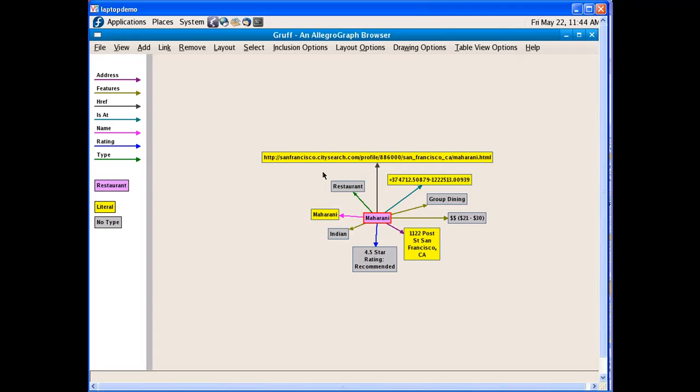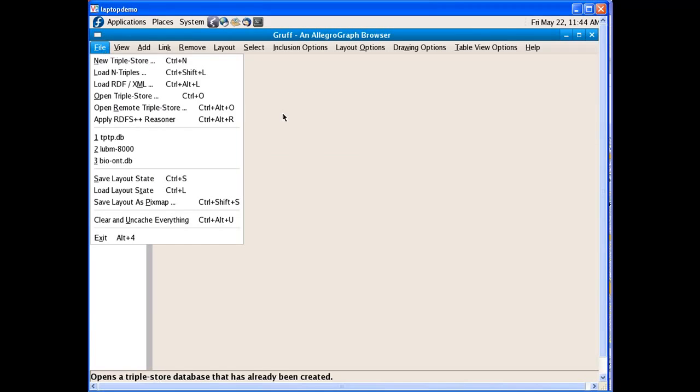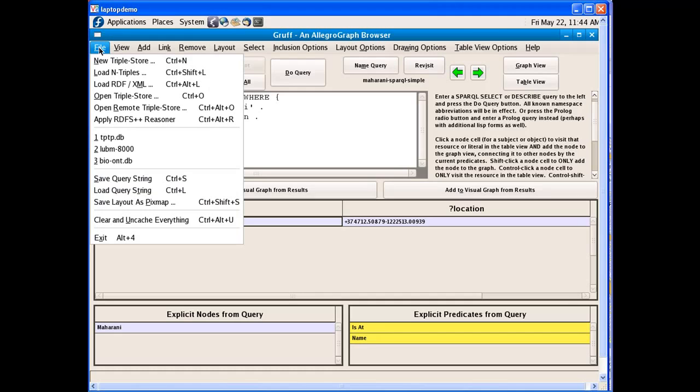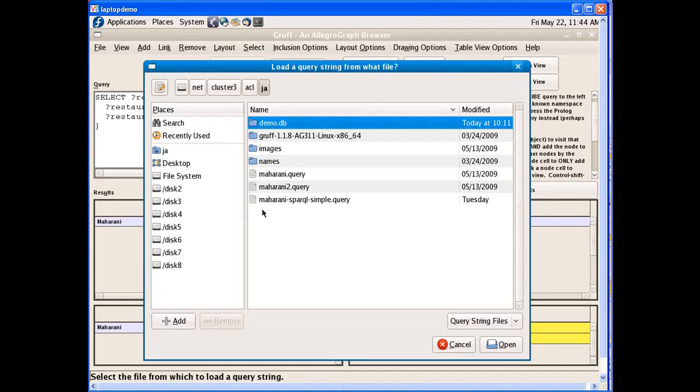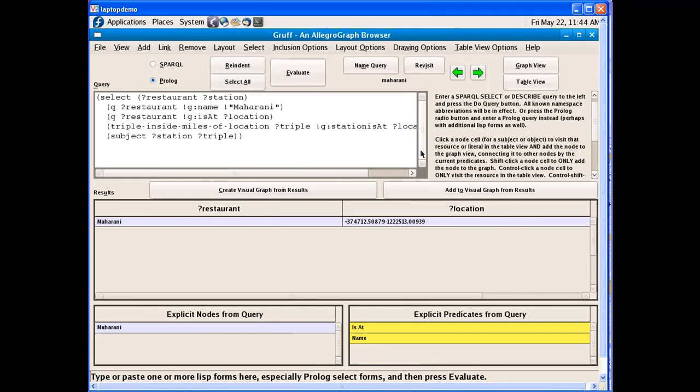Now let's do a more complicated query. So let me get rid of this one first. Let me do this again and do another query. And this is a more interesting query because in this query we combine normal RDF lookup with a geospatial lookup. So we go to this query here, and here we see the query where we try to find all the stations that are within walking distance of the restaurant Maharani.